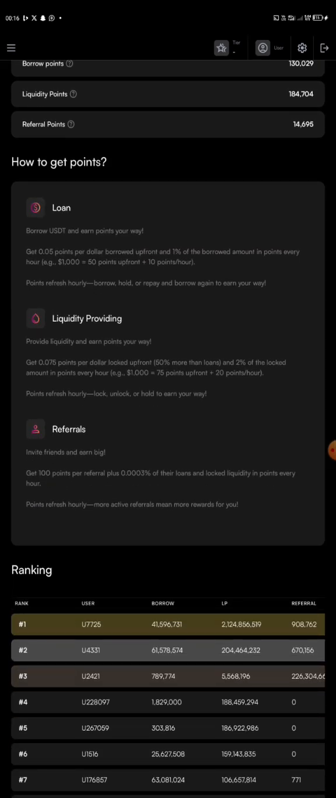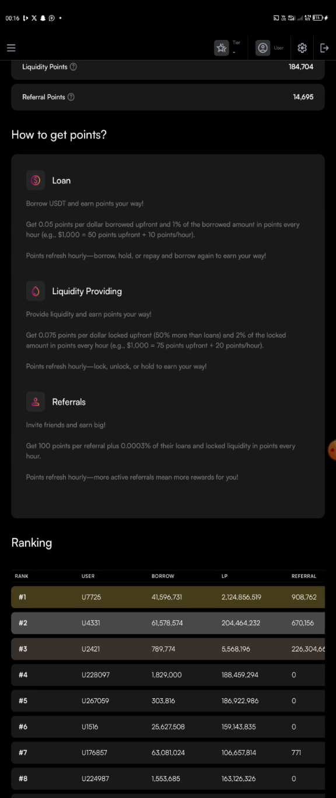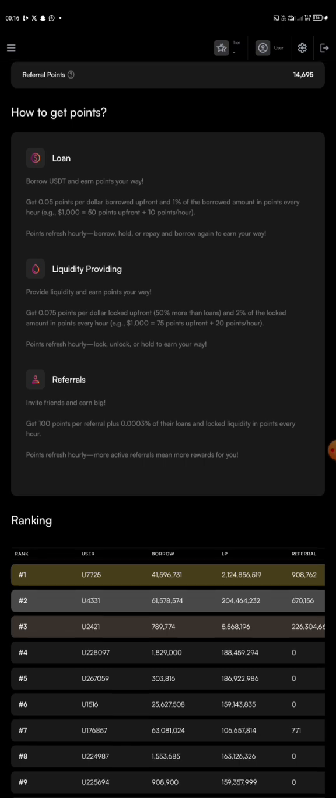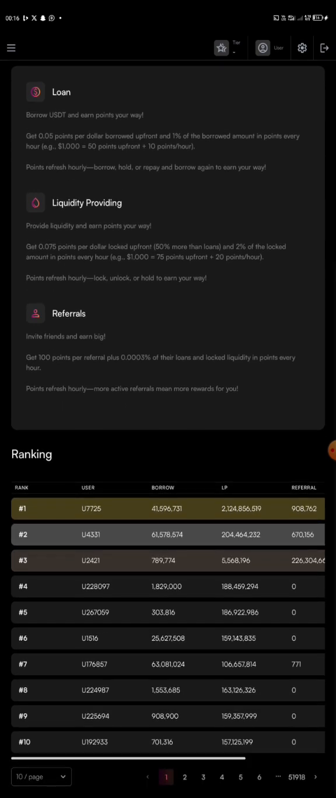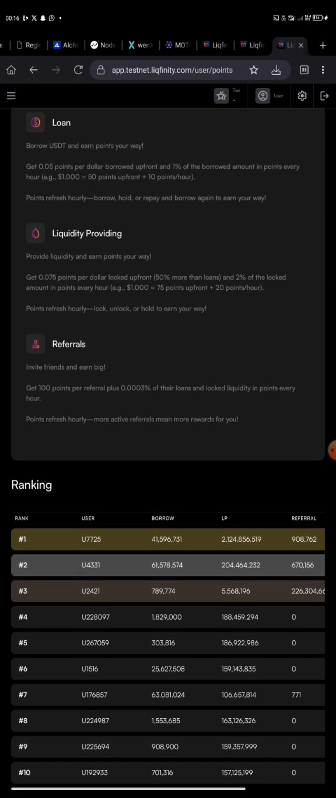For your liquidity, they said get 0.075 points per dollar locked upfront, which is 50% more than the loan, and 2% of the locked amount in points every hour. You understand what I'm saying now? They said points refresh hourly. Lock, unlock, or hold to earn your way.